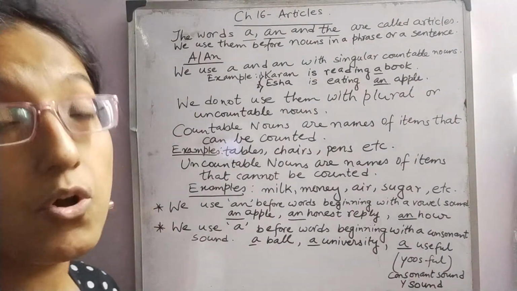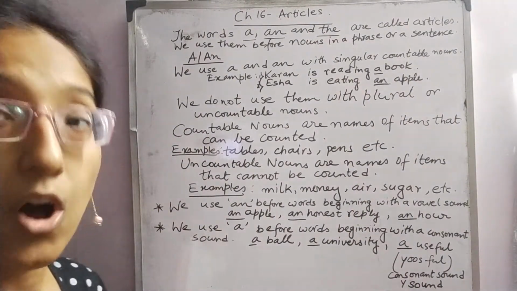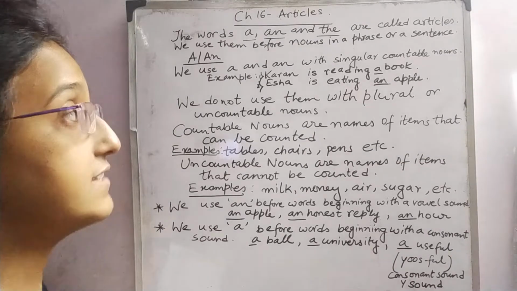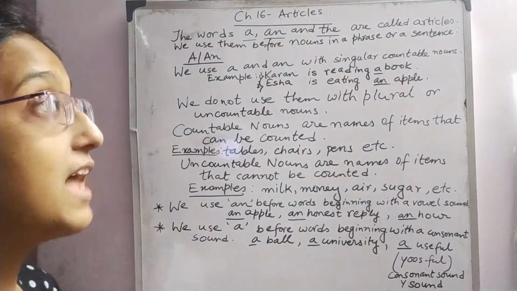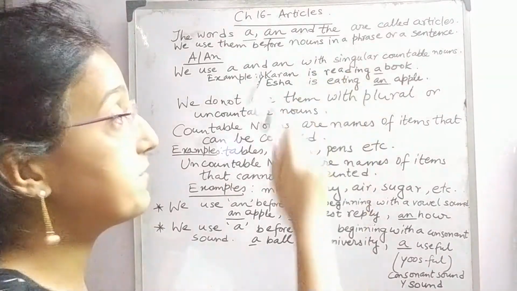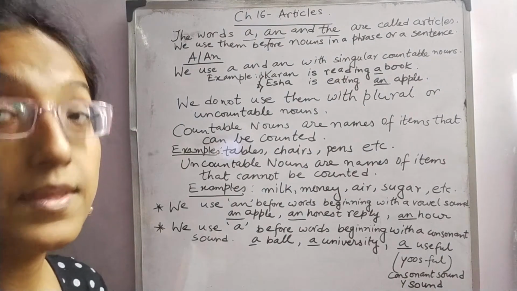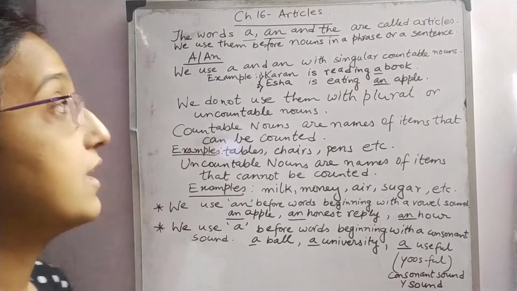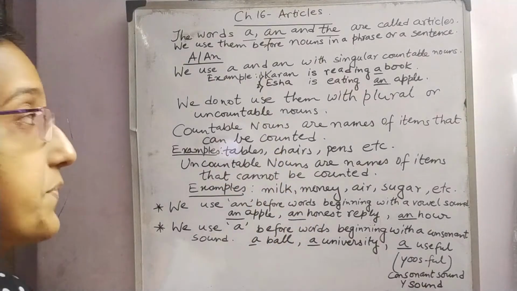Is it singular or is it plural? Obviously, it is singular. So, I have placed a before it. Now, you can ask me a question. Why can't I place an here? Obviously, there is a reason. I will clear it.